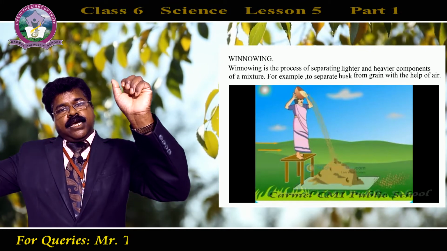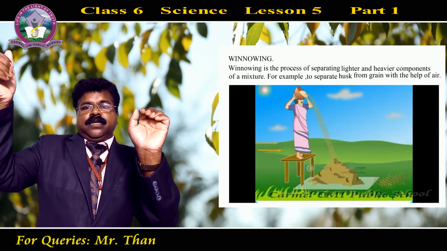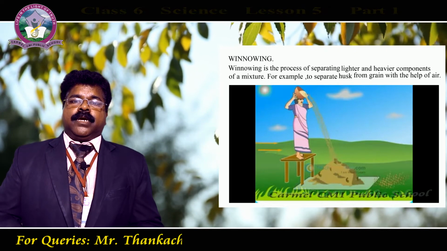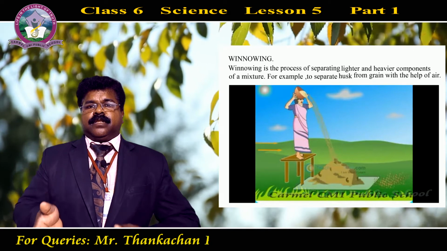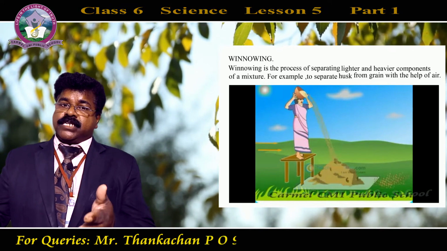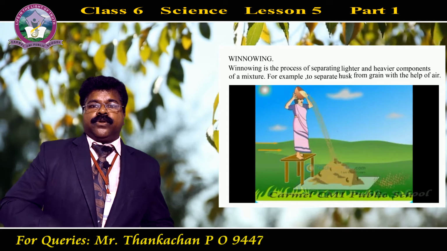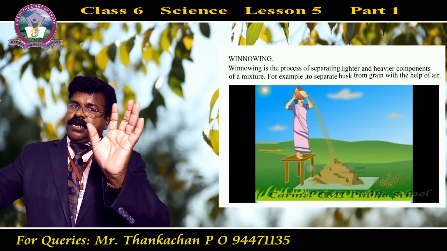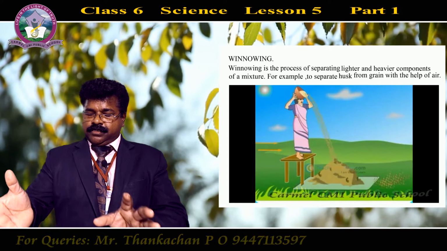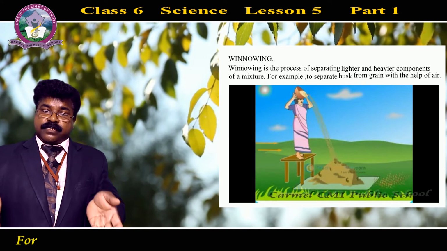Raise it, then tilt the plate. Then what would happen? Automatically this material, the mixture of sand and sawdust, starts falling down. You can observe, okay, when we tilt it, the sawdust as well as the sand keep coming down.